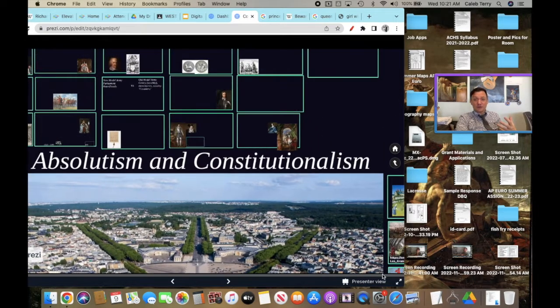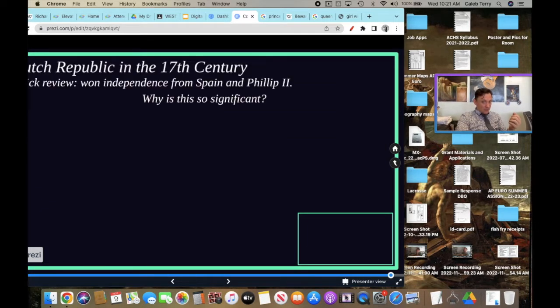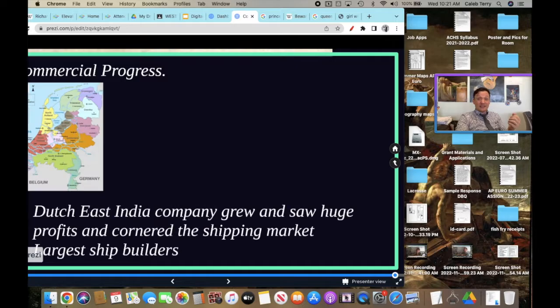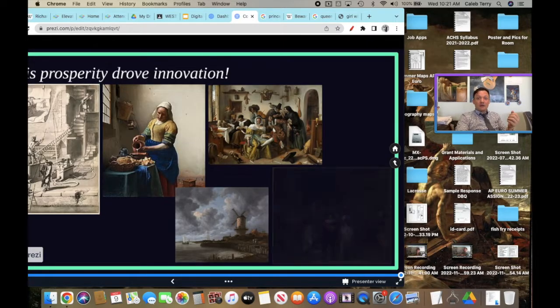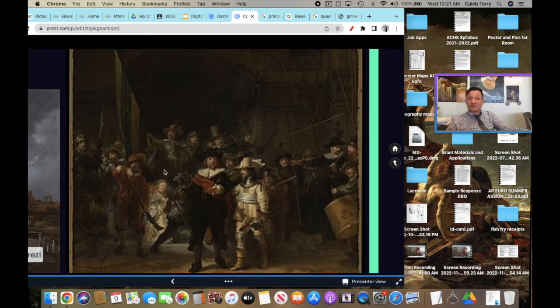And you're also seeing the growth of other major works of art, like this one right here by one of the most famous Dutch Golden Age artists, Rembrandt, right? That right there is the Night Watch, which I'm going to drop a video in the description of a flash mob doing this, which is really, really cool. But the Night Watch is a massive painting, Rembrandt's most famous work, 12 by 14 feet. It shows active movement of a militia, and we'll look at it some more in class.